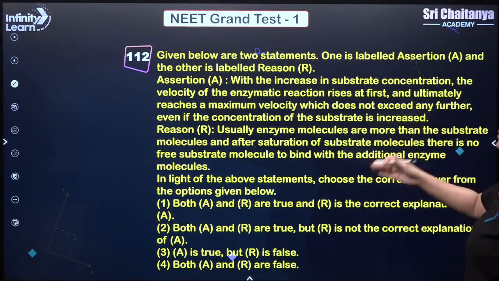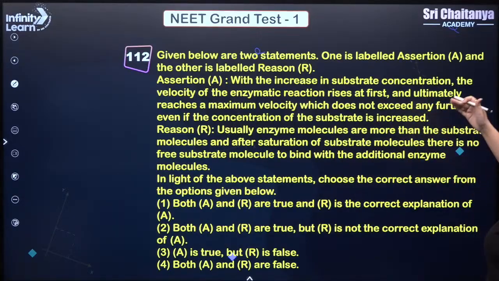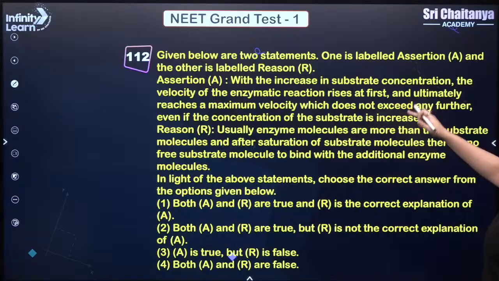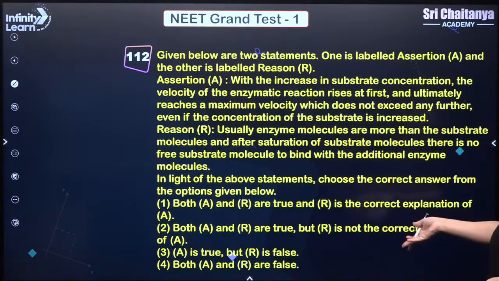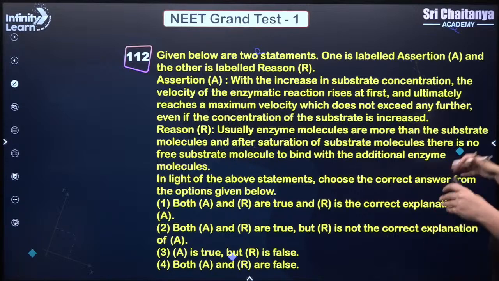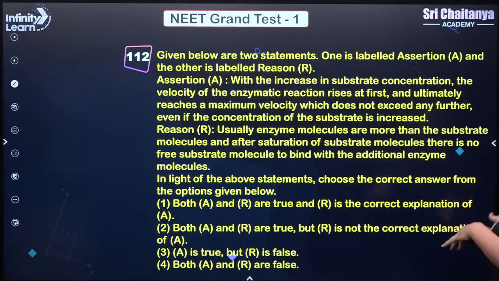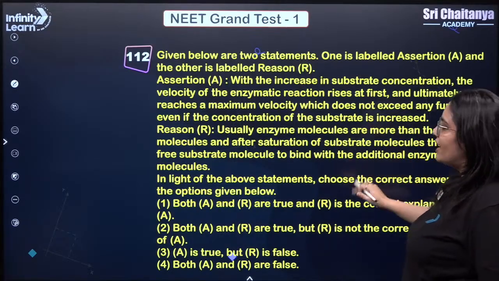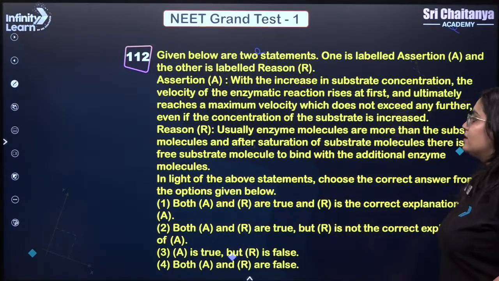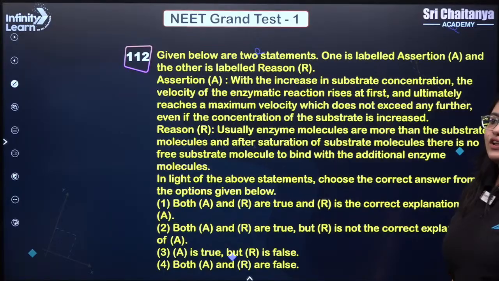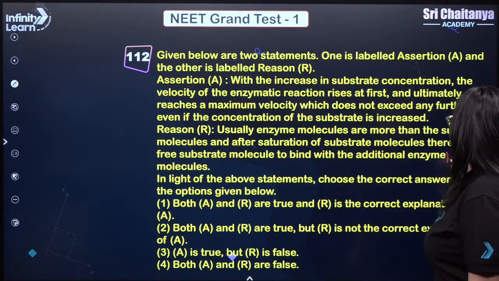Usually enzyme molecules are more than the substrate molecules, and after saturation there are no free substrate molecules to bind with the additional enzyme molecules. This statement is not right; generally the number of enzyme molecules is lesser in comparison to the substrate. So that is why this is incorrect, okay?